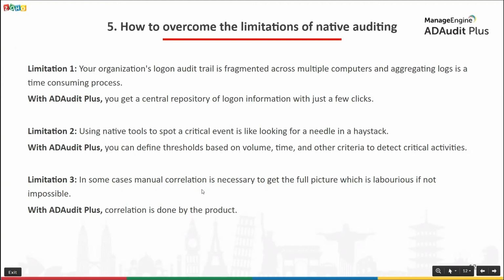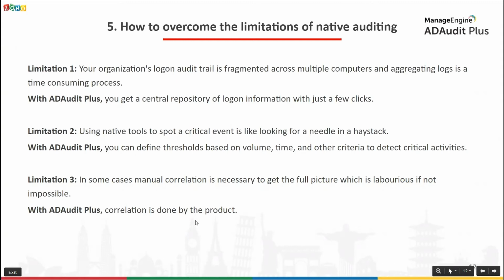AD Audit Plus provides you with the functionalities to define thresholds based on volume, time, and other criteria to detect such critical activities. And what's more, you can also choose to get notified via email as well as SMS whenever such critical activities occur in real time. You can also automate response actions to mitigate the impact of such critical activities. I'll be taking you through this functionality of AD Audit Plus later in this webinar.